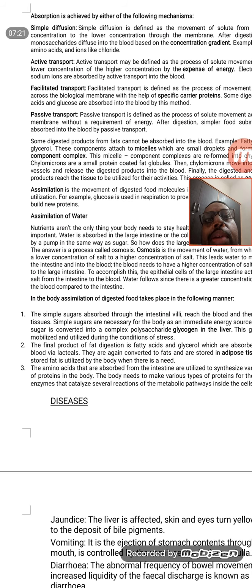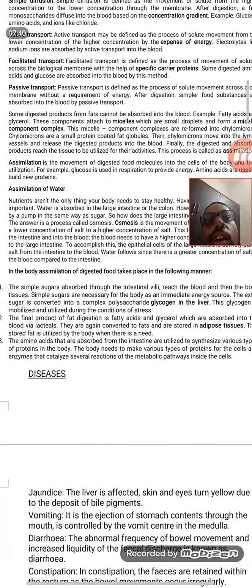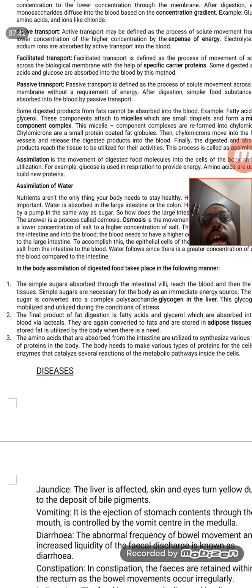and they will be reformed into big molecules. All these micelles are reformed into big molecules, which are known as chylomicrons, and these will be taken and given to the tissues for the further process of assimilation. And assimilation means how the absorbed materials are going to be used, like water and sugar.